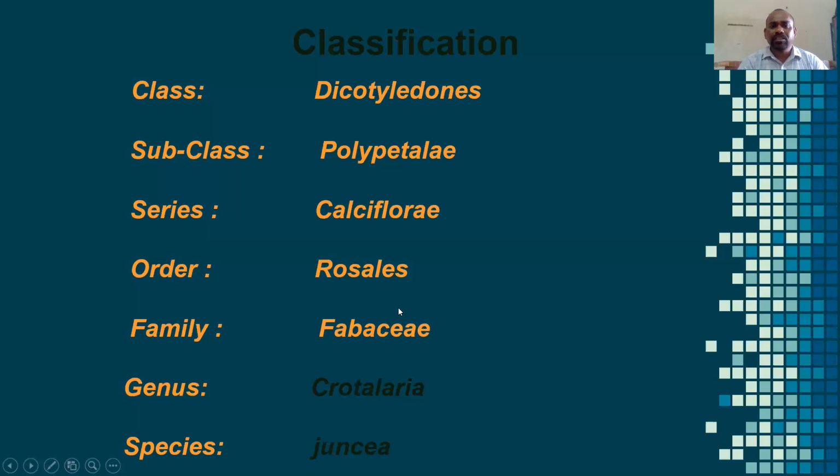Shape means, once you imagine the petals of the rose flower, one end is larger in size and the other end is thick in size. Such types of petals we call rosette-shaped petals. In this family the petals are the same, which I already told you. That's why it is considered as rosette. The family is Fabaceae, the genus Crotalaria and the species juncea.